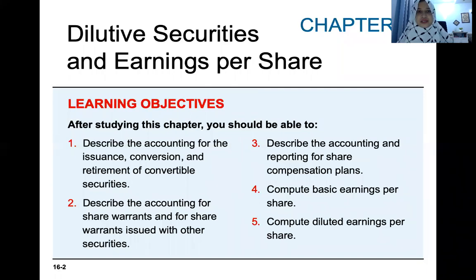Seeing you again on the new topic of Intermediate Accounting 2. We'll be discussing dilutive securities and earnings per share. Basically, we will describe the accounting treatment or approach for the issuance, conversion, and retirement of convertible securities. And specifically for share warrants, maybe a term that is new for you, and share warrants that are issued with other securities, accounting for reporting for share compensation plans.